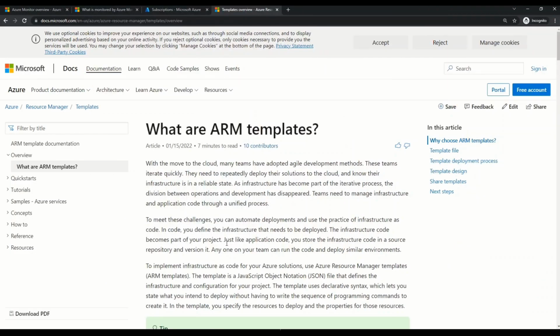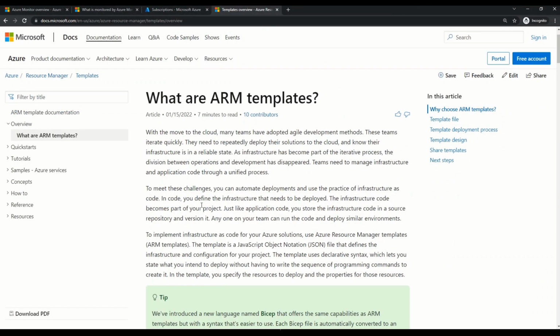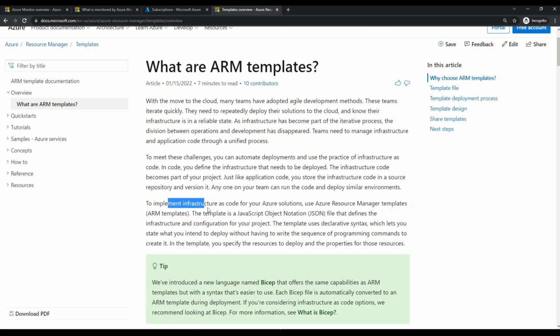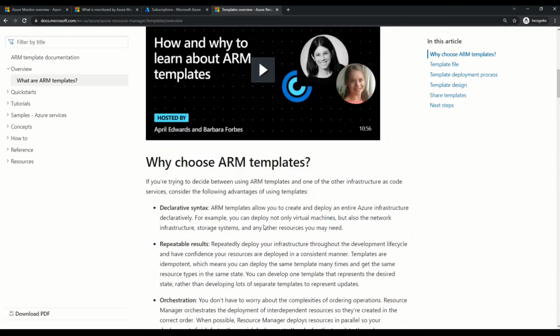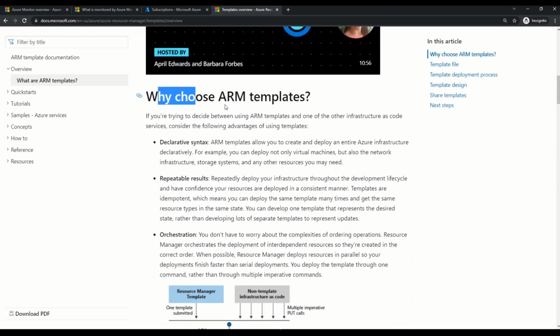You can read more about ARM template on this page. Here you can see that to implement infrastructure as code for an Azure solution, use an Azure Resource Manager template, or as I said, ARM template. The template is a JavaScript Object Notation, or JSON, file that defines the infrastructure and configuration for your project.